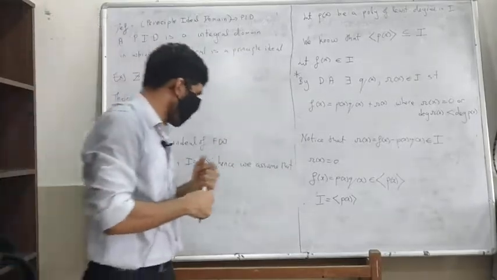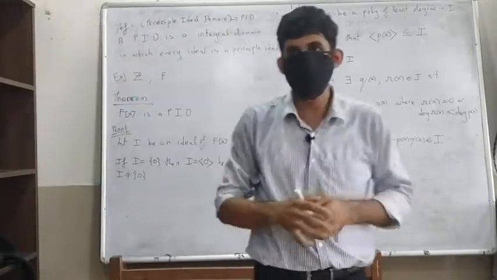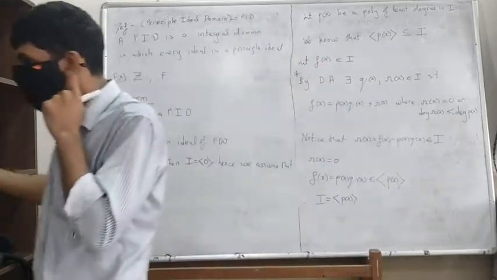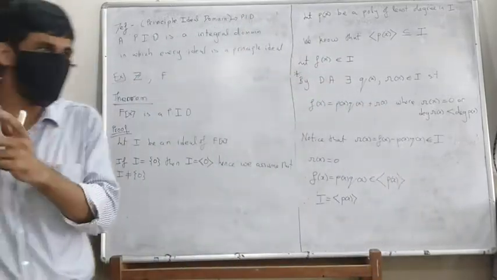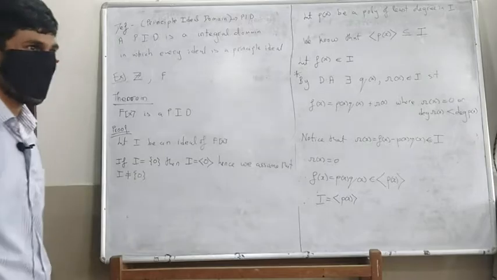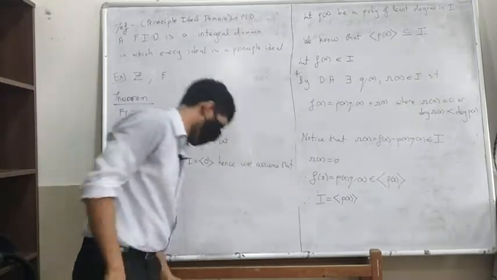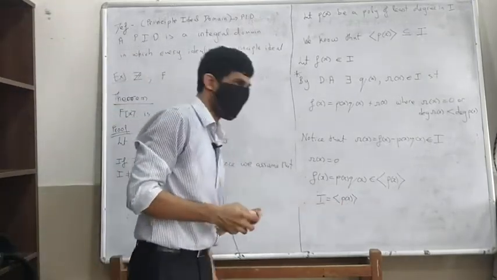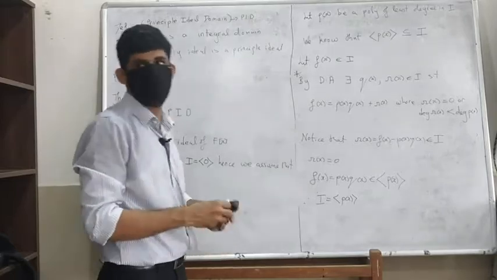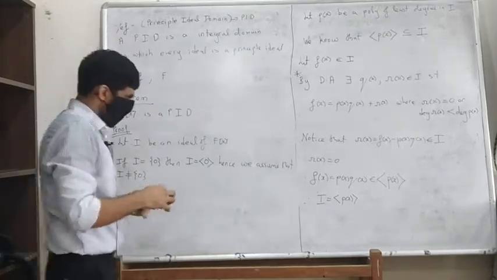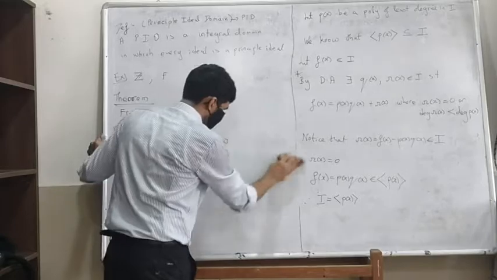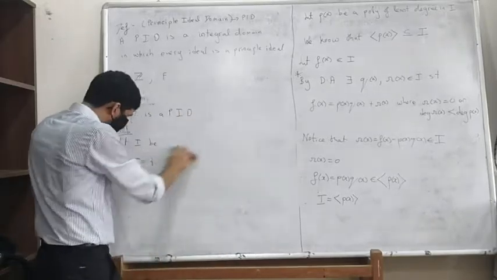Intuitively, this tells us that ideals of F[x] are essentially just the polynomial multiples of some polynomial, the generator. They can be written as multiples of some polynomial.